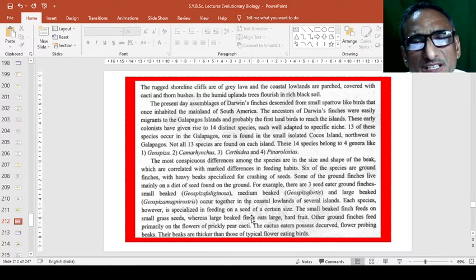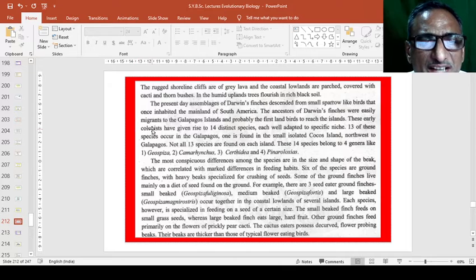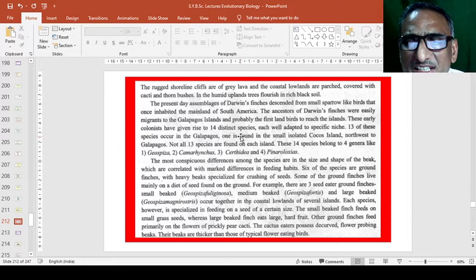The present day assemblages of Darwin's finches descended from small sparrow-like birds that once inhabited the mainland of South America. The ancestors of Darwin's finches were early migrants to the Galapagos Islands and probably the first island bird to reach the islands. These early colonists have given rise to 14 distinct species, each well adapted to a specific niche, and 13 of these species occur in the Galapagos. So we can have these 13 species.